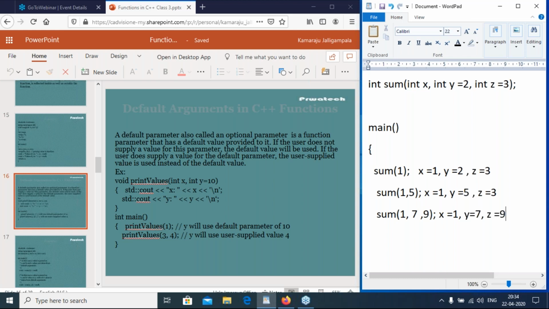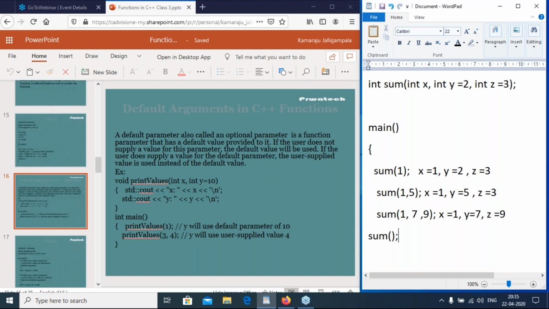Suppose you call it without passing x, then the compiler throws an error because x is not a default parameter. Only y and z are default parameters. X is not a default parameter.